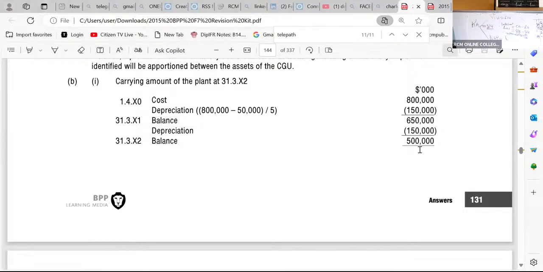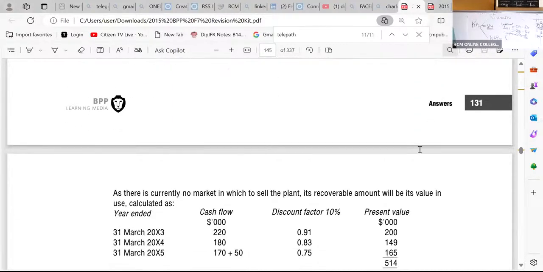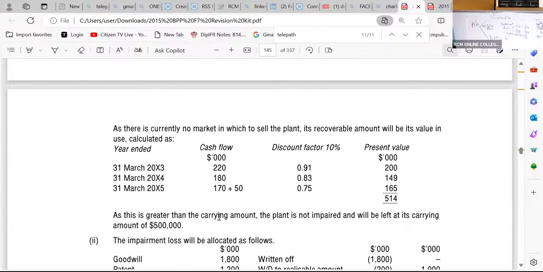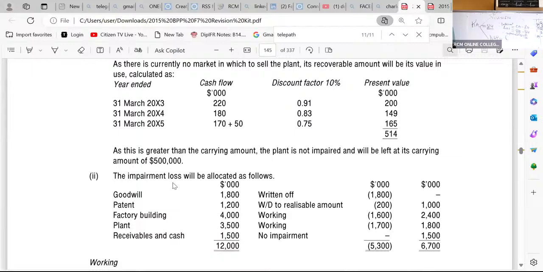You can see here we have a balance of 500,000 carrying amount. You can see how they are discounting and they are adding that 50 there to get 514. And then on impairment loss, they say as this is greater than the carrying amount, the plant is not impaired and will be left at its carrying amount, which is 500,000 in the books of accounts.